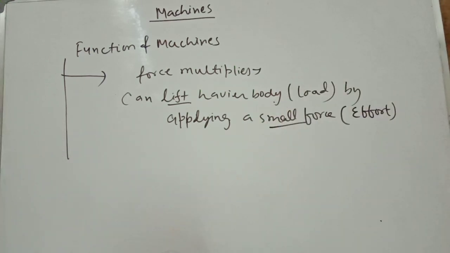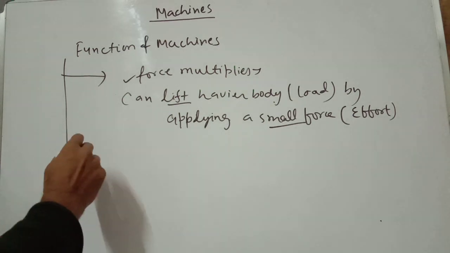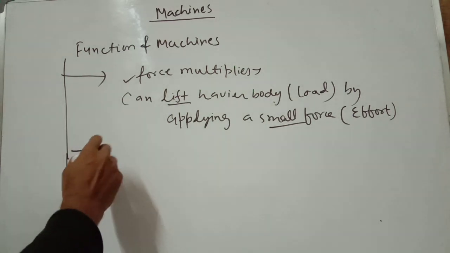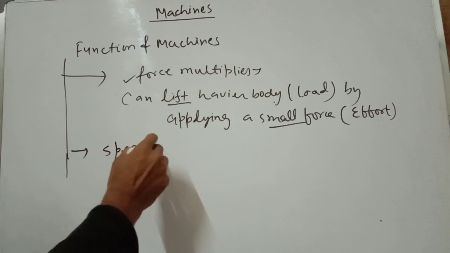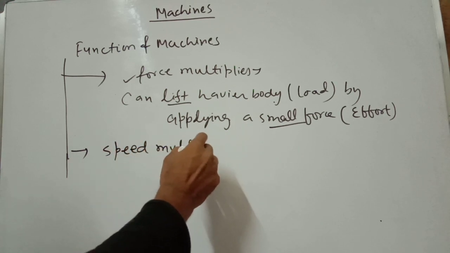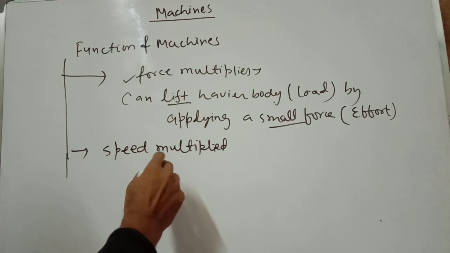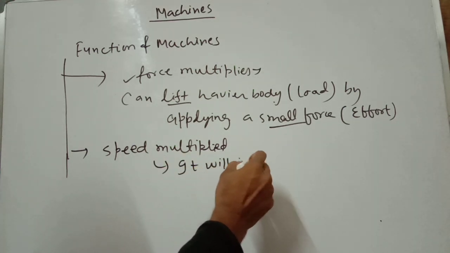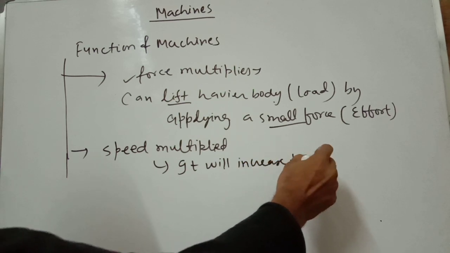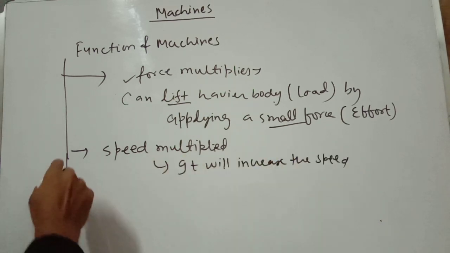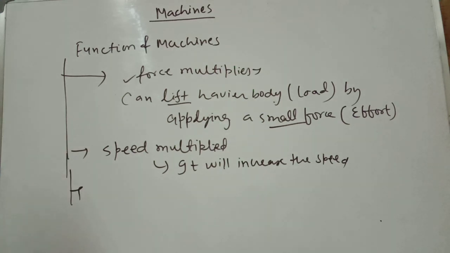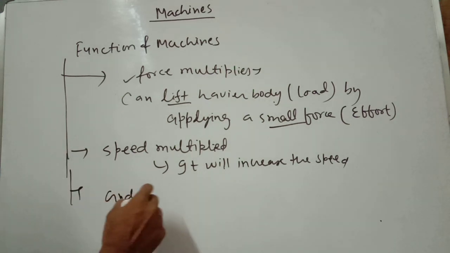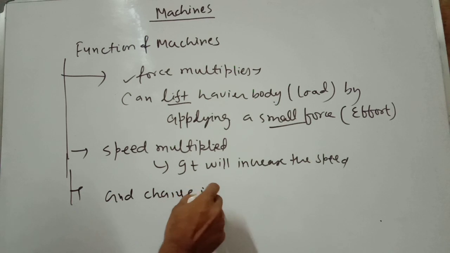This small force is called effort, because you are applying a force on the machine. So it works as a force multiplier. Now the second function is speed multiplier. A machine also works as a speed multiplier, that means it will increase the speed.